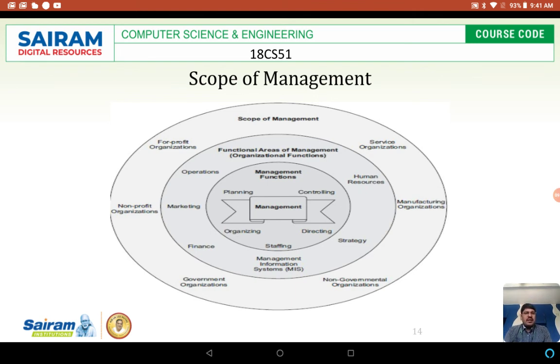Next, manufacturing organizations. The organizations where they buy raw material, do some process, convert it and give the final product, we call those organizations manufacturing organizations. They manufacture some goods. Next, service organizations.